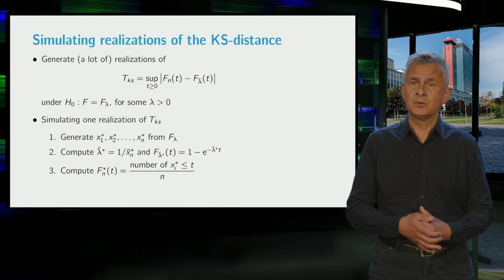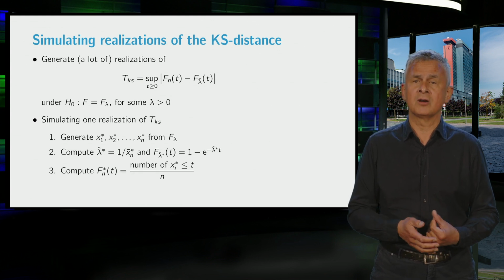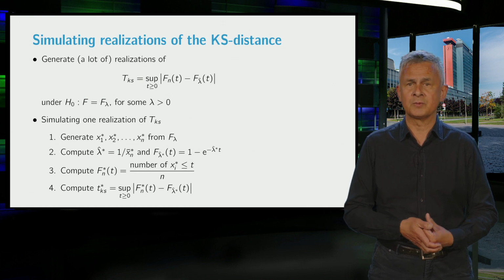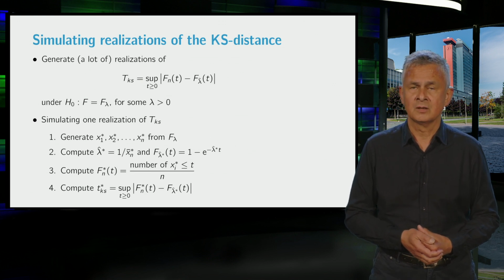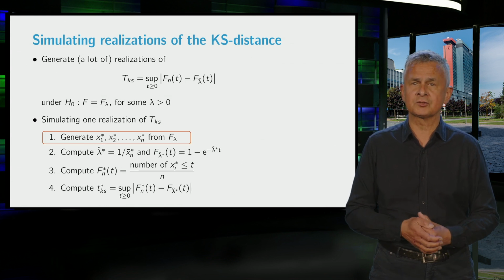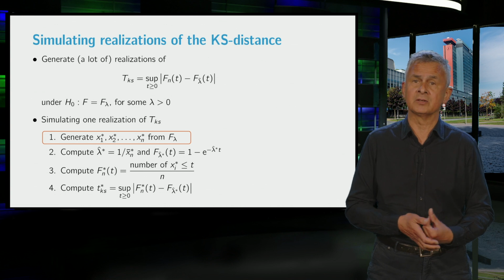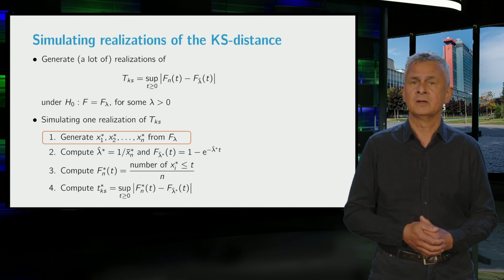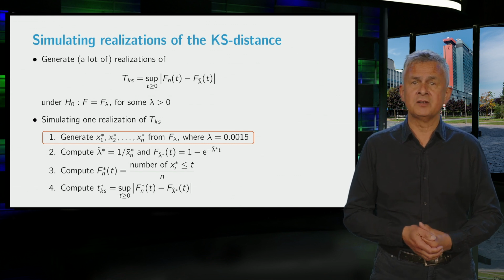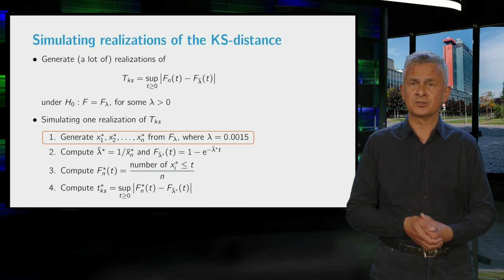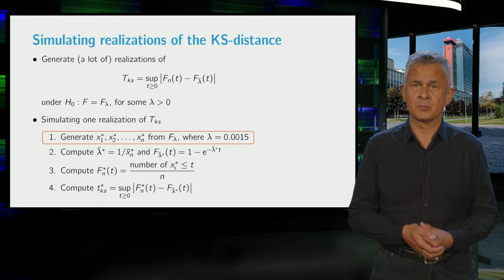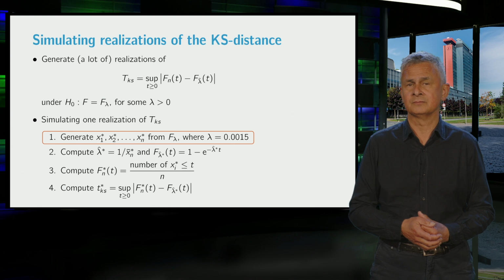And next, compute the empirical distribution function of the generated sample and then compute the Kolmogorov-Smirnov distance. The only question that remains is from which exponential distribution should we generate the sample in step 1? Well, on the basis of the observed interfailure times, the natural candidate is the exponential distribution with lambda equal to its estimate, which is 0.0015.